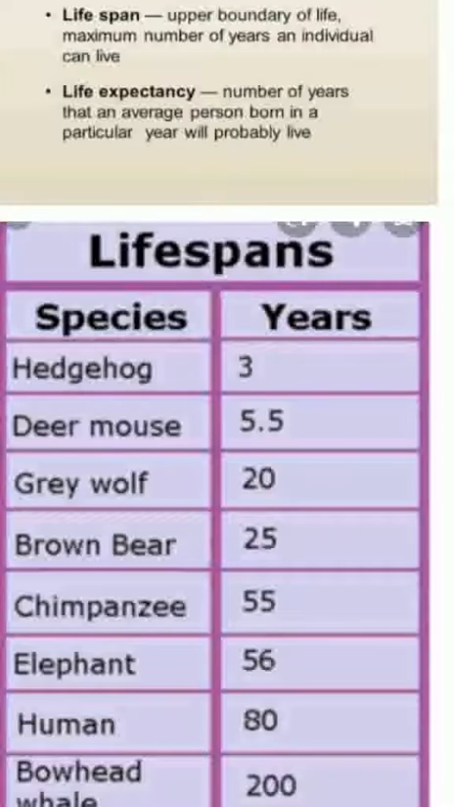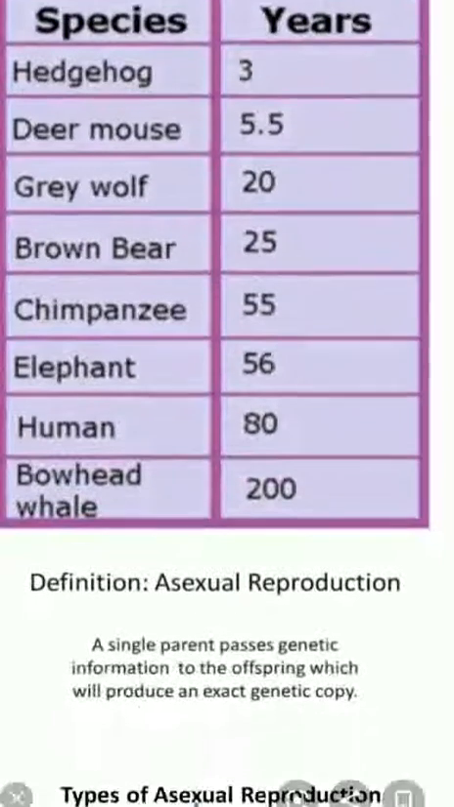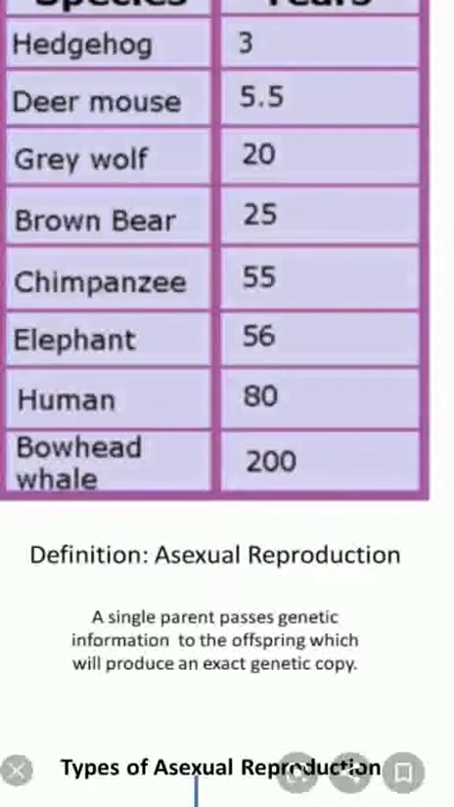For example, hedgehog has a lifespan of about 3 years. Deer and mouse have a lifespan of about 5.5 years. Wolf lives up to 20 years. Bear lives up to 25 years. Chimpanzee lives up to 55 years. Elephant 56 years. Human being up to 80 years, and the blue whale lives up to 200 years.